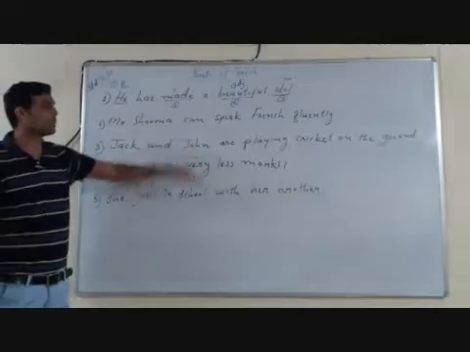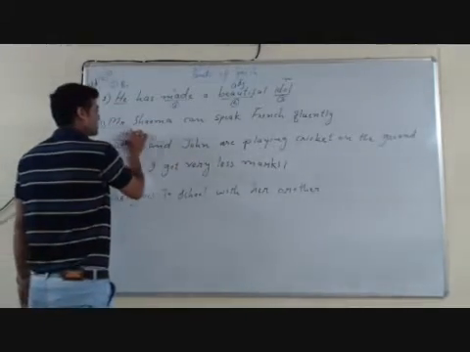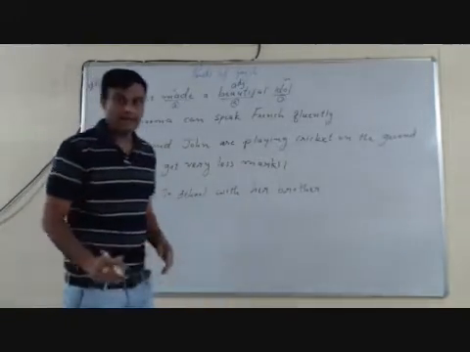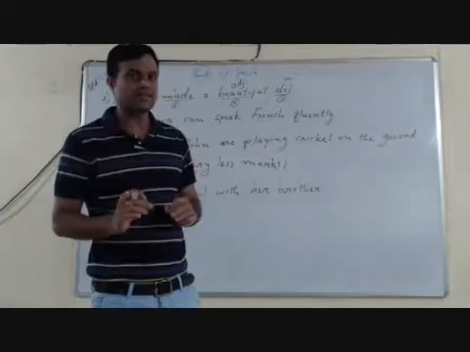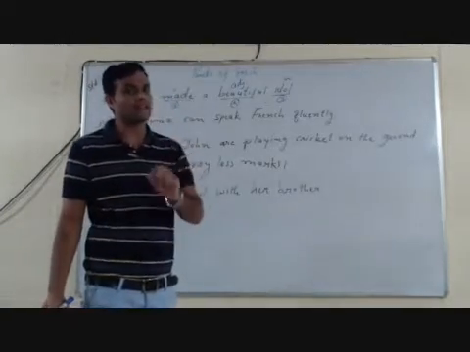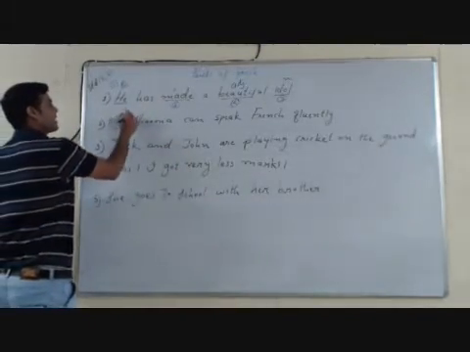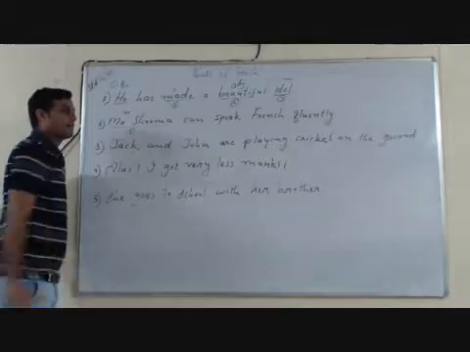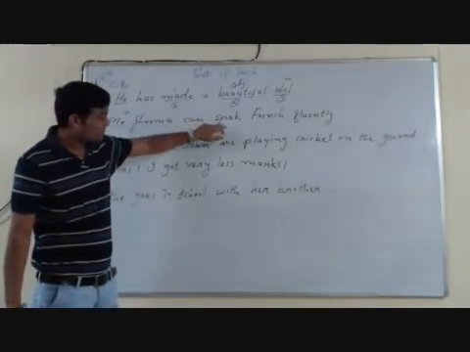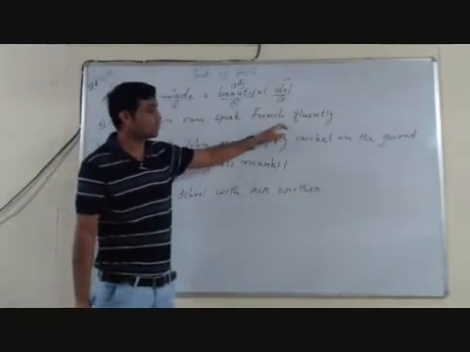Mr. Sharma can speak French fluently. The very first word, Mr. Sharma, is the name of a person. And a name of a person, place or thing is called a noun. So Mr. Sharma is a noun as a part of speech. Let's further speak. Mr. Sharma can speak French fluently.